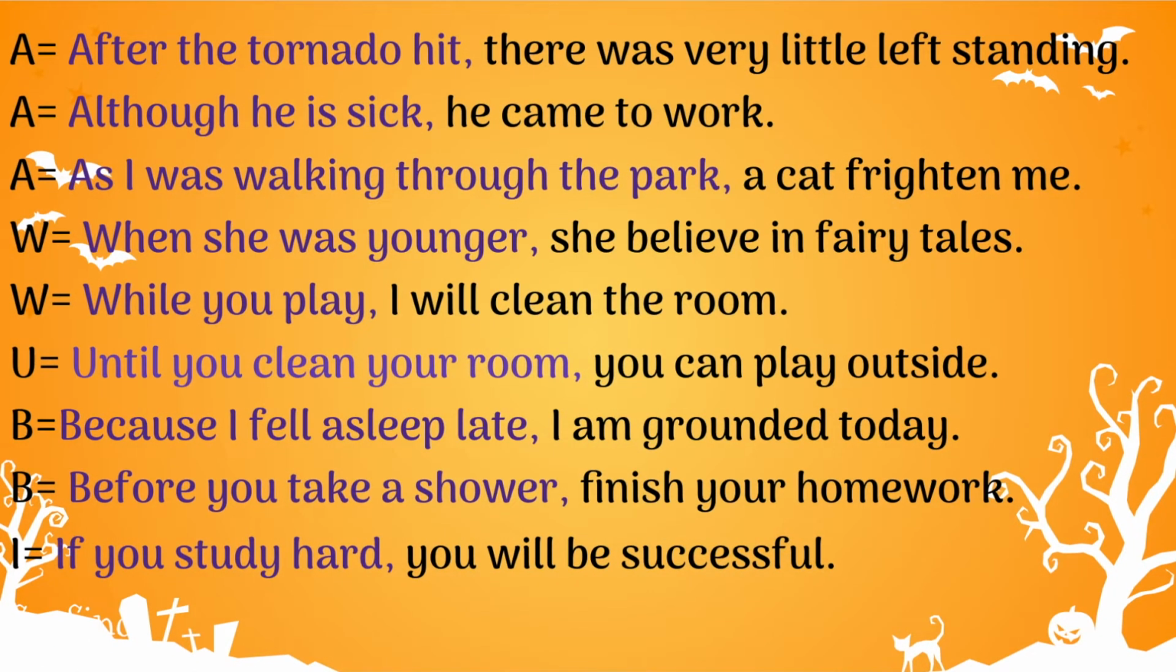Here we have some complex sentence examples that begin with the dependent clause. "After the tornado hit, there was very little left standing." You can see that we have the dependent clause first and a comma follows. "Although he's sick, he came to work." "As I was walking through the park, a cat frightened me." "When she was younger, she believed in fairy tales."